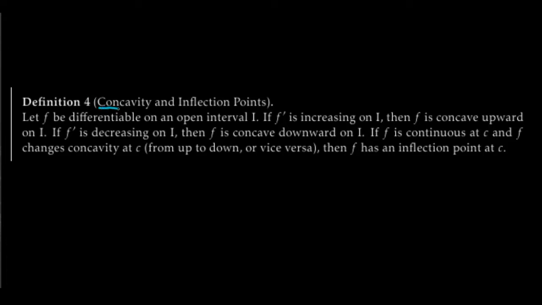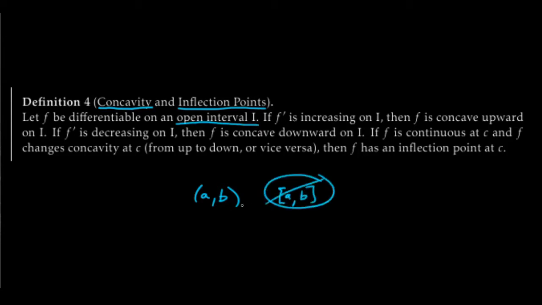Here, we're going to start out by talking about concavity and inflection points. So let f be a differentiable function on an open interval I. So something like (a, b), not something like [a, b] with the brackets. None of that here.